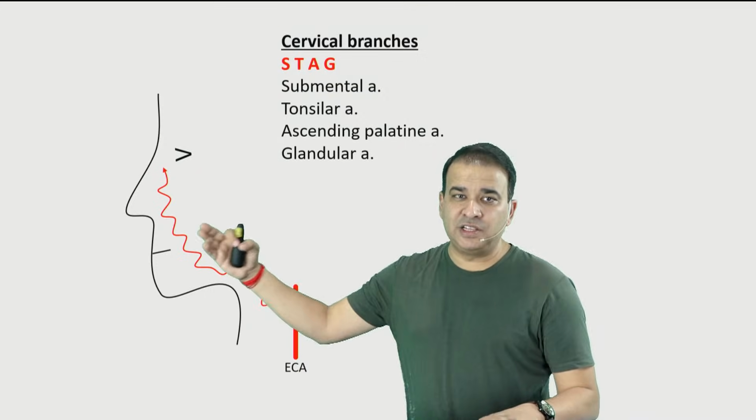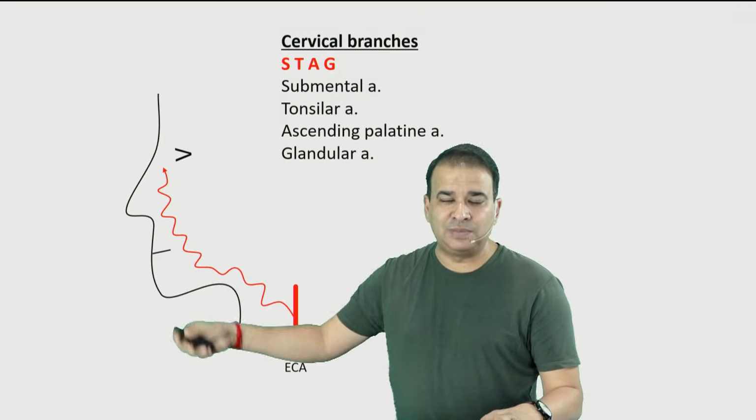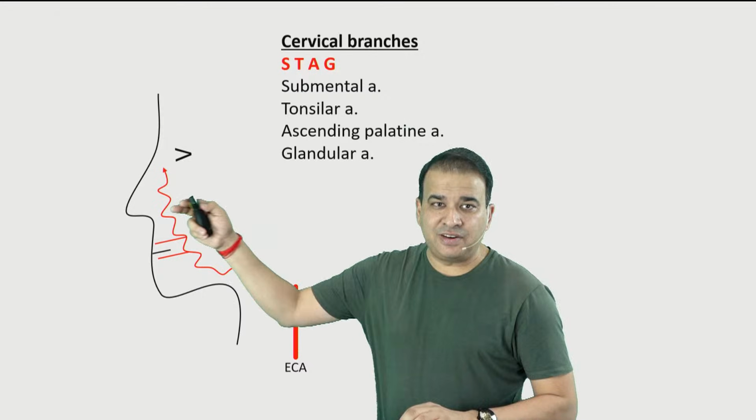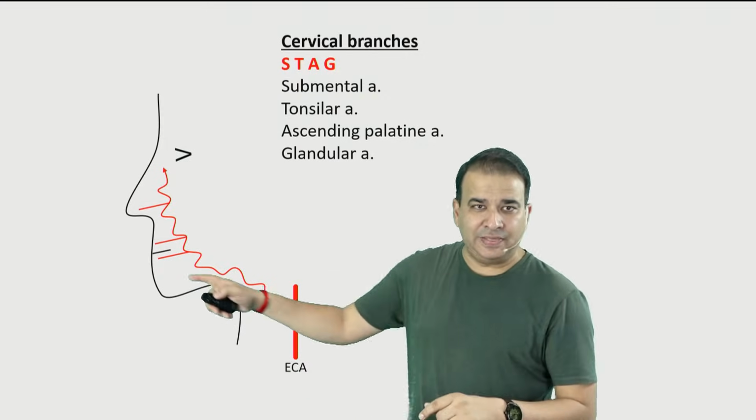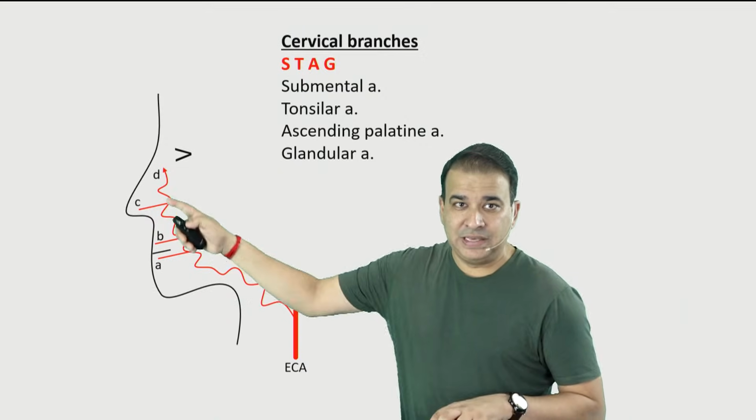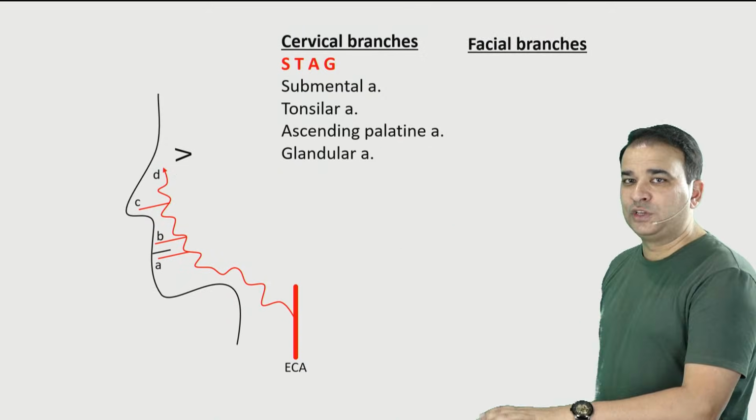Then once the facial artery reaches the face, it gives an artery to the lower lip, that is called the inferior labial artery. We have a superior labial artery. We got a lateral nasal artery supplying the ala of the nose, and then the terminal branch here is called the dorsal nasal artery. So these A, B, C, D, these are the 4 branches of facial artery on the face.